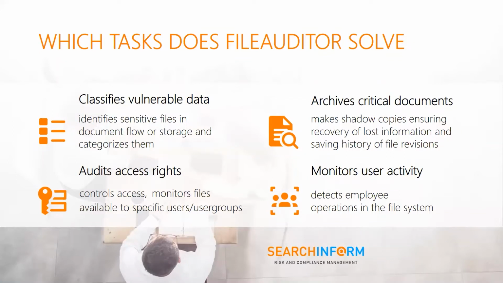First of all, about File Auditor data classification.